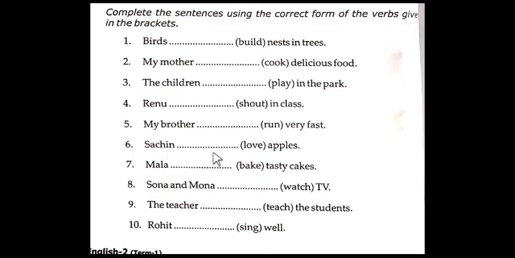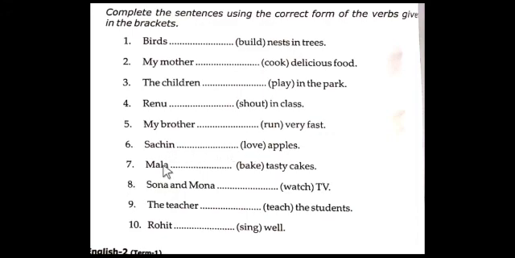Sachin dash apples. Do you love apples? Okay. Sachin loves apples. Love becomes loves here, L-O-V-E-S, loves. Why? Because Sachin is a person. Okay. It is in the singular form. So Sachin loves apples.